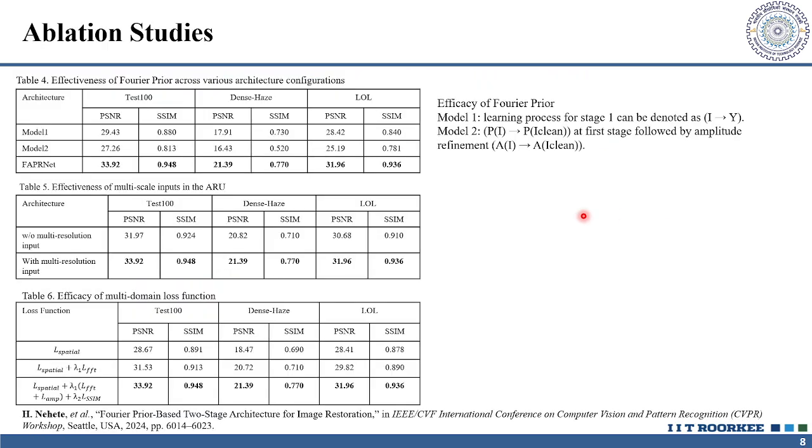We further conducted several ablation studies, which included first the efficacy of the Fourier prior, wherein we train the first network as a one-stage network. In the second network, we replace the positions of ARU and PRU, and the third is our proposed network. In the second study, we evaluated the model with and without the multi-scale inputs. And in the third study, we tried different combinations of loss functions. The combination of intermediate loss for stage 1, along with spatial domain, frequency domain, and SSIM loss in the second stage gave us the best results.